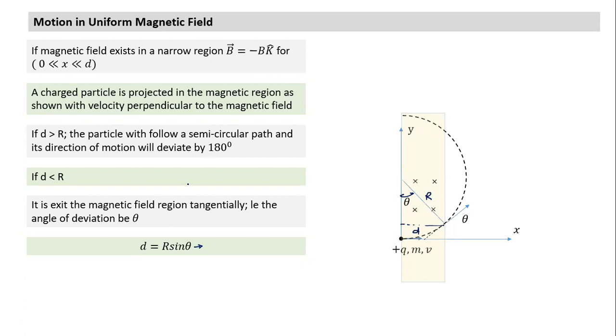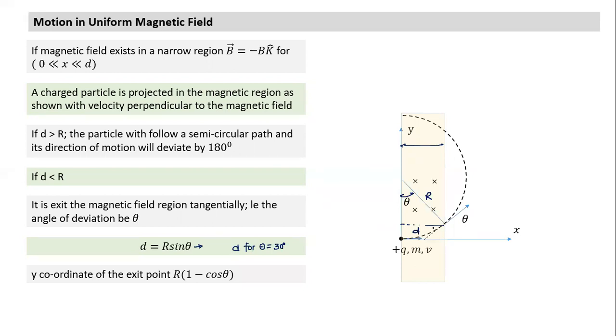Sometimes the question may come, what has to be D for theta to be 30 degrees? What has to be the value of D? So if D is equal to R by 2, it will deviate by 30 degrees. As simple as that. If this D is equal to half the radius, it will deviate by 30 degrees. So this is simple. What else may come?